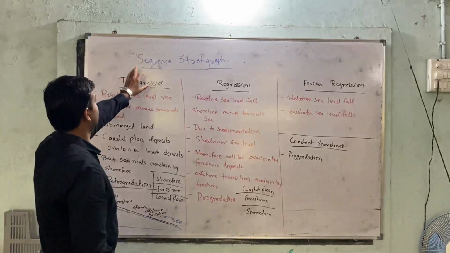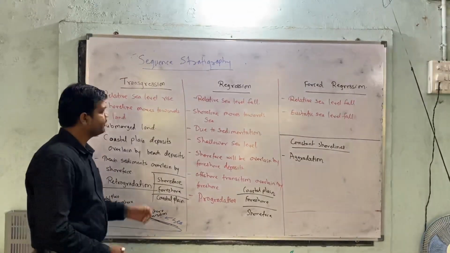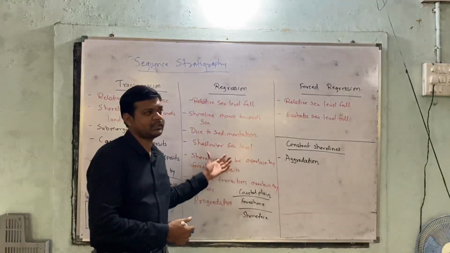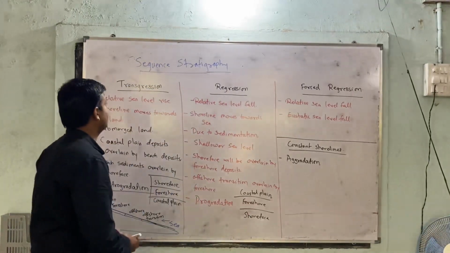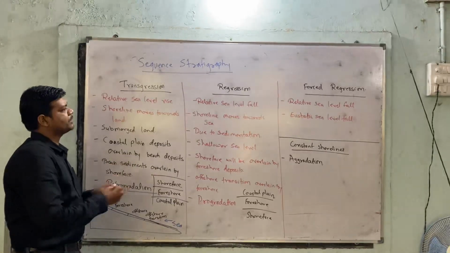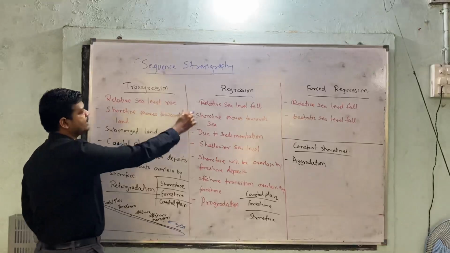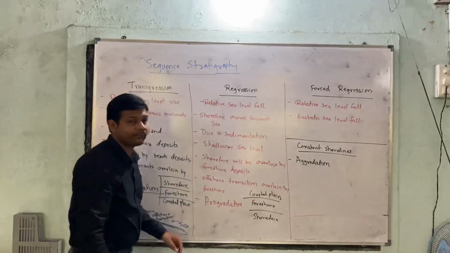Now here, what we discuss today is sequence stratigraphy. This is one of the important topics in sedimentology, as well as in how stratigraphy has been developed. Now there are three types of movements which are important to the sea: transgression, regression, and forced regression.